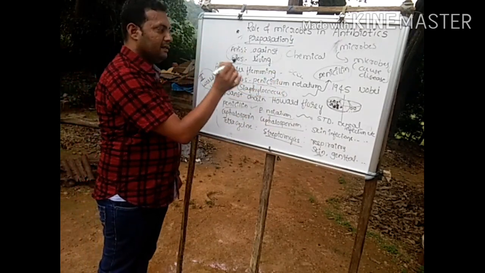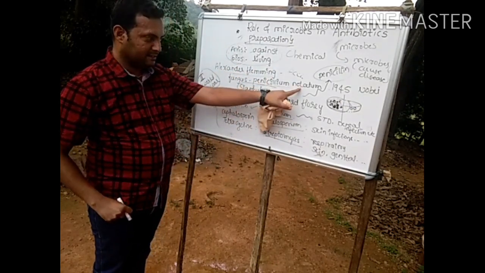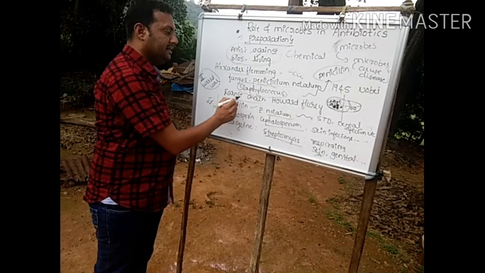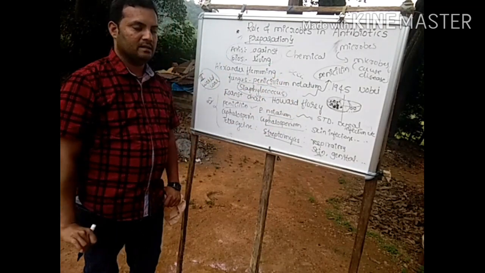That is the reason why we need to remember the name of Alexander Fleming. He was the discoverer, but after that, Chain and Howard Florey also contributed in this way.